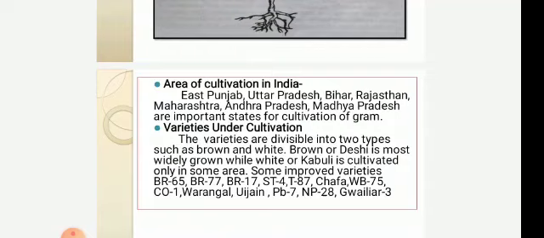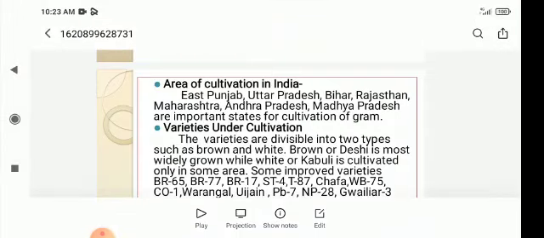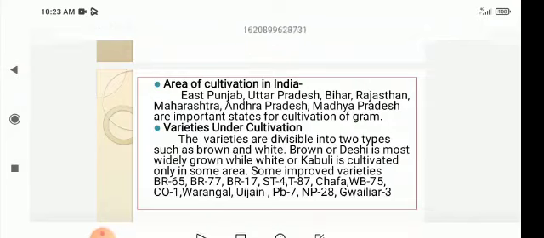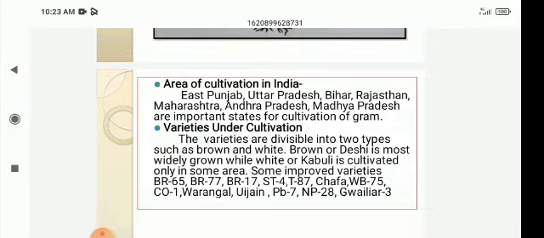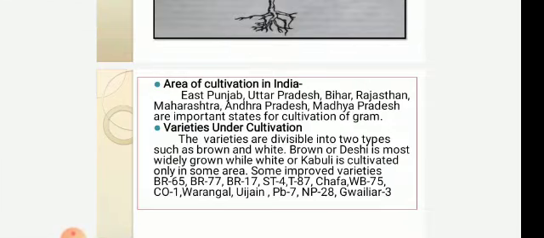Some improved varieties are BR65, BR77, BR17, ST4, T87, Chafa, WB75, CO1, Warangal, Ujjain, PB7, NP28 and Gwalior 3.